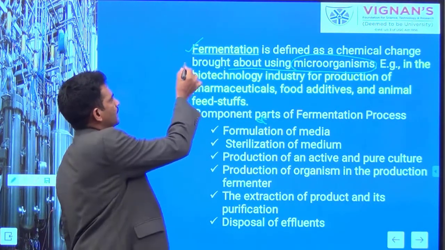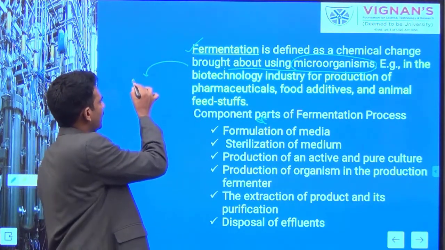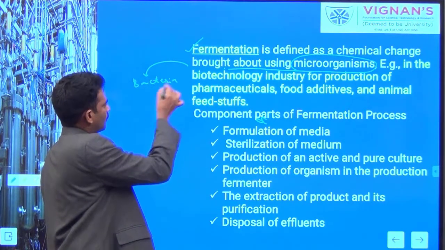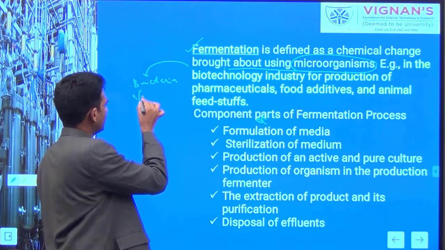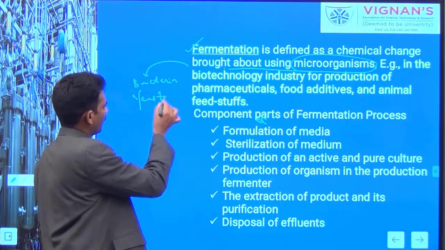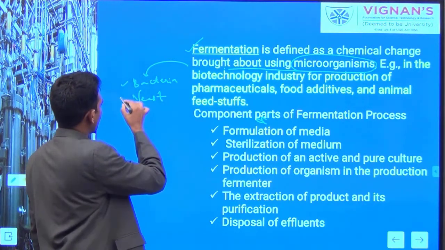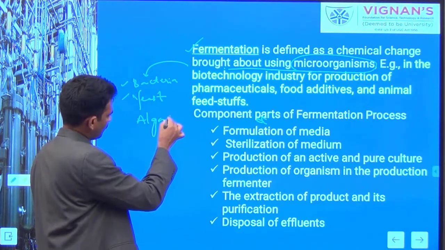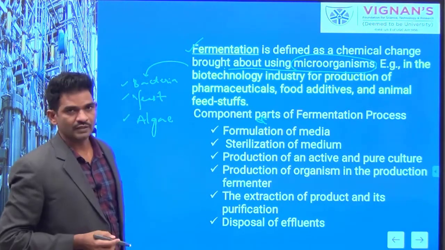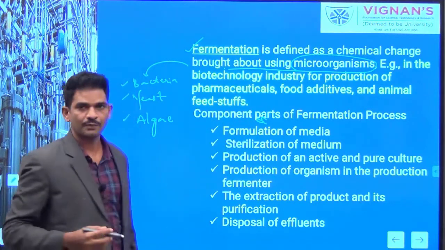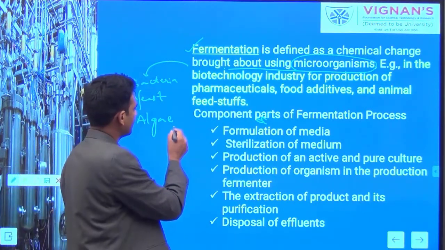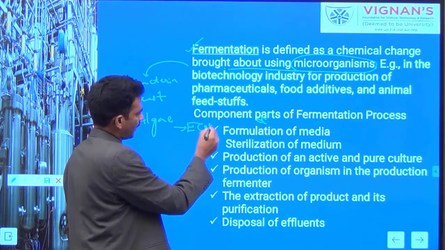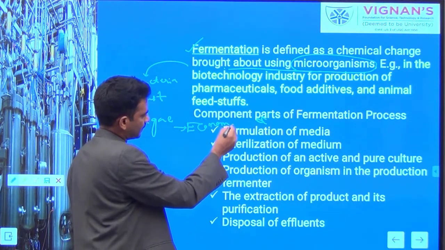The microorganisms include bacteria, different cells, yeast, and algae. We can use different microorganisms to produce economically important products.